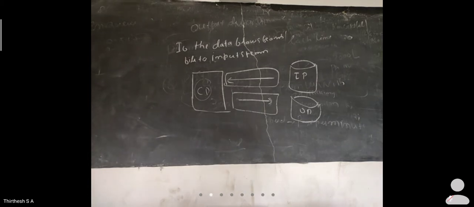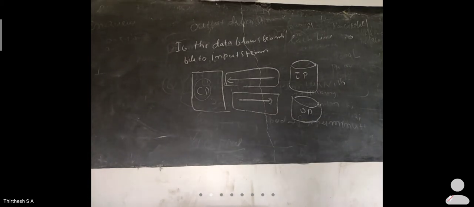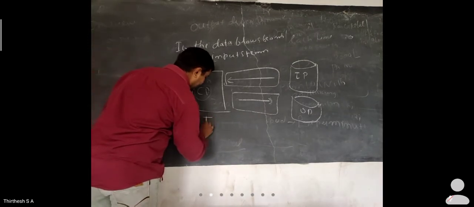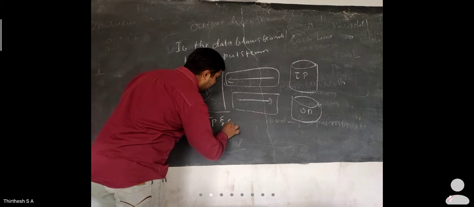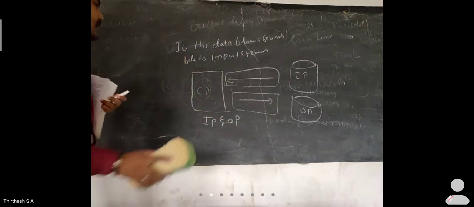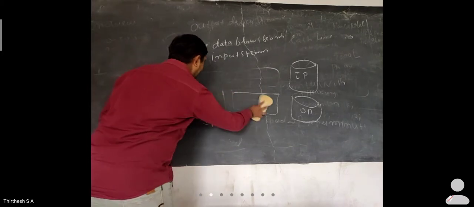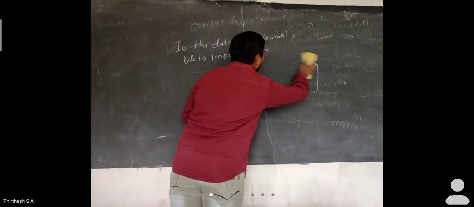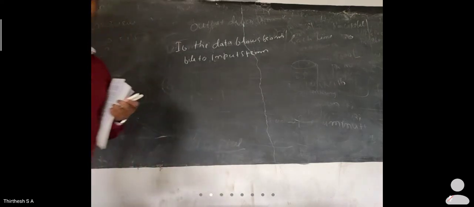Such information is known as input operation and output operation. Files are mainly used for input and output data. As you know, in yesterday's class I also explained a diagram of how the data flows, right?